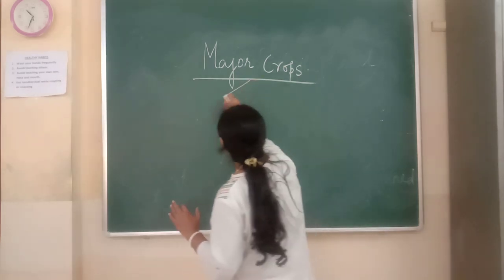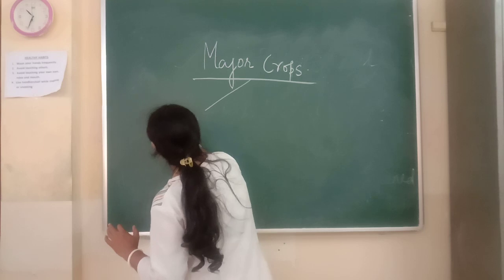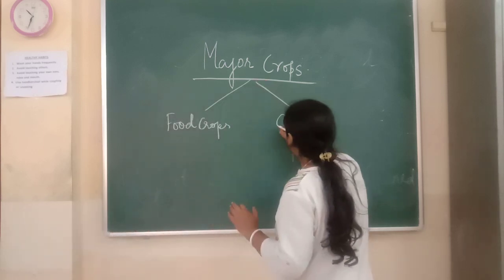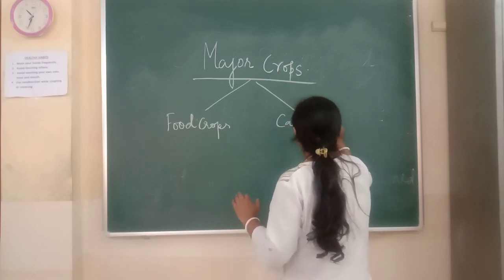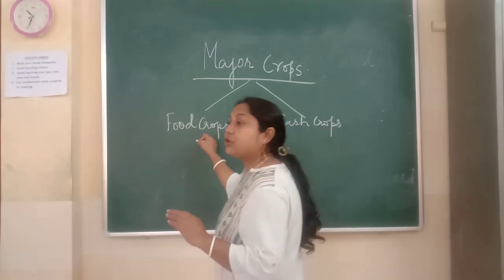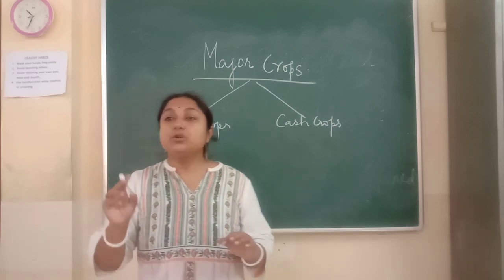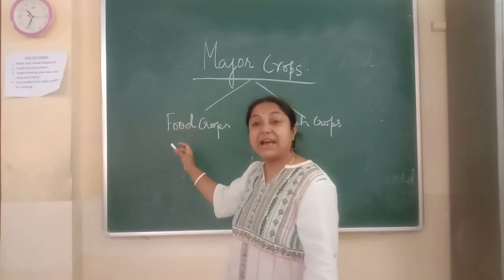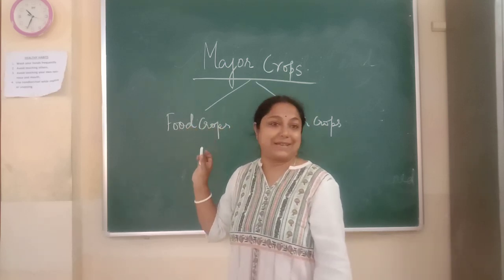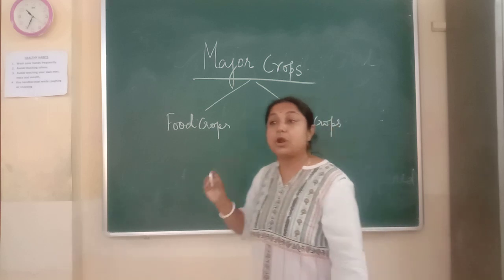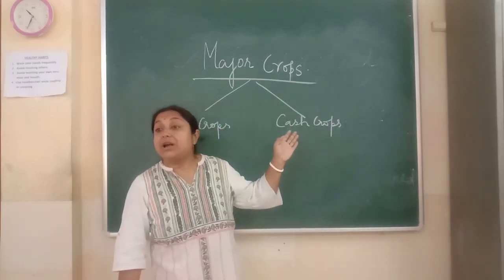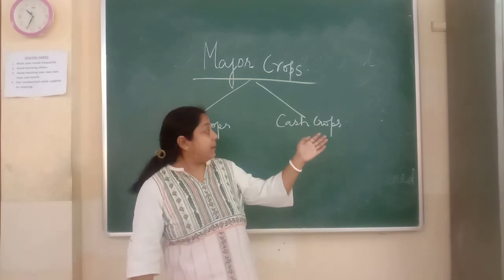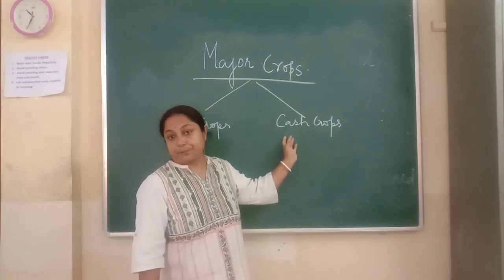Now crops can be divided into two types: food crops and cash crops. Food crops are those crops which are used for human consumption, for example rice, wheat, jowar, bajra, etc. And cash crops are those crops which are used for commercial purposes. Cotton, sugarcane, tea, coffee come under cash crops.